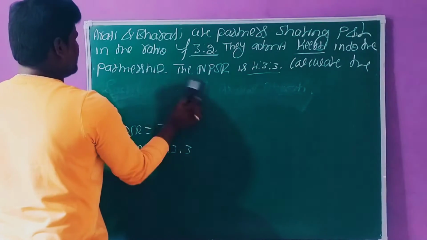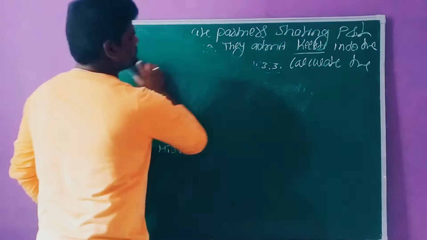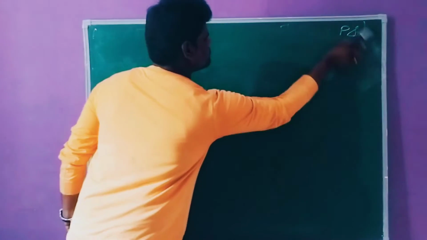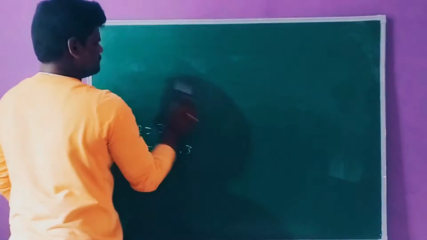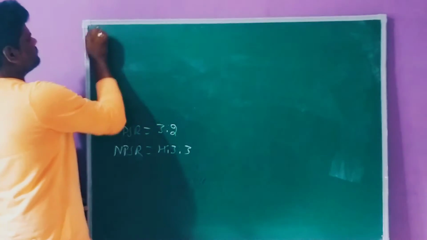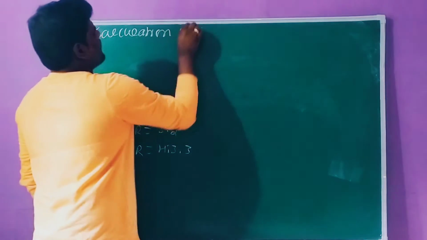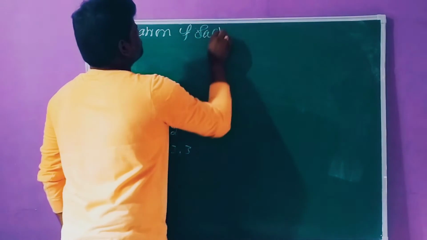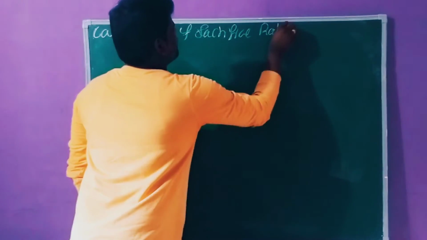First, we need to write the headline: calculation of sacrifice ratio.